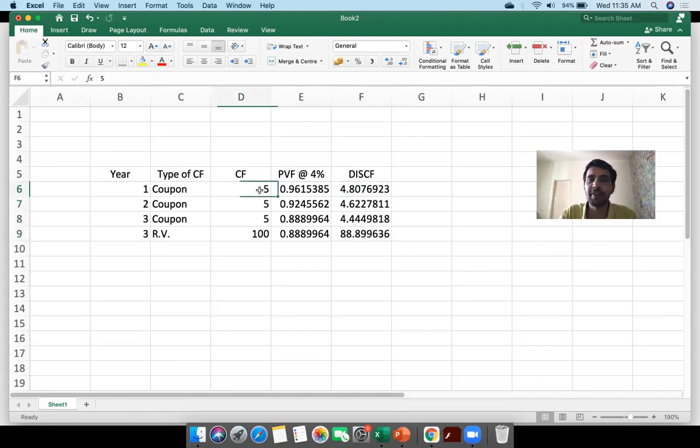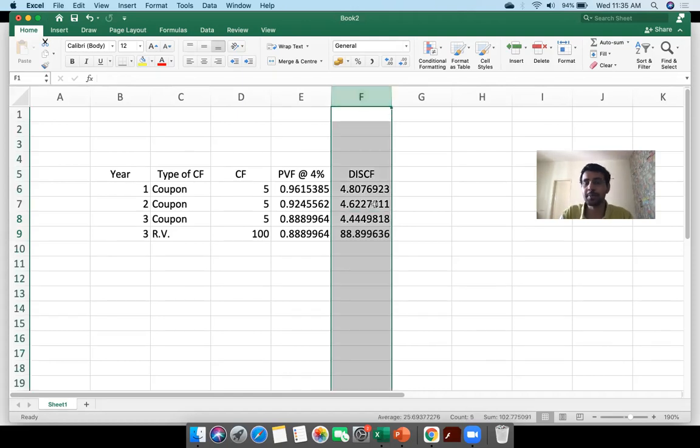So this means that $5 received at the end of year 1 is equal to $4.81 as at today. $5 received at the end of year 2 is equal to $4.62 as at today. 105 received at the end of year 3 is equal to 93.34. Now, this column is representing cash flows standing at today, right?